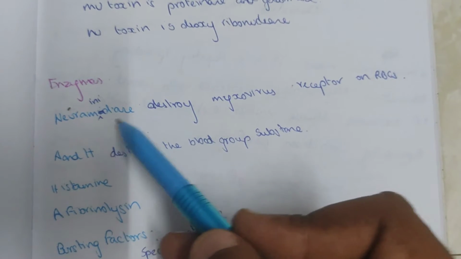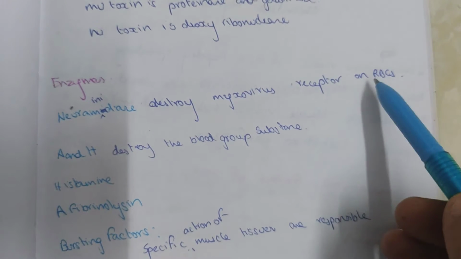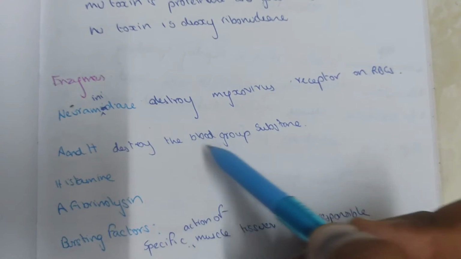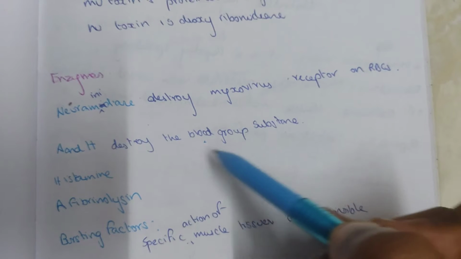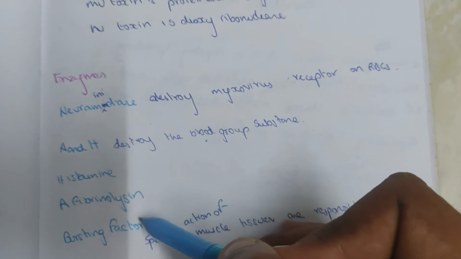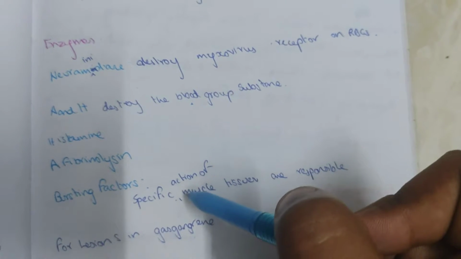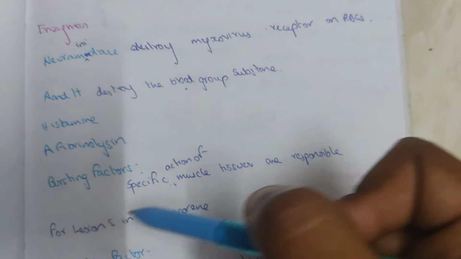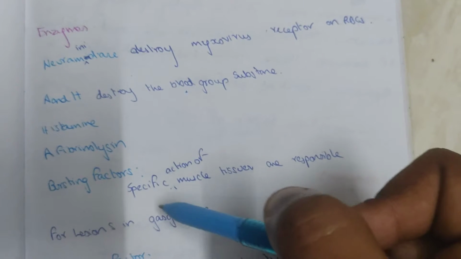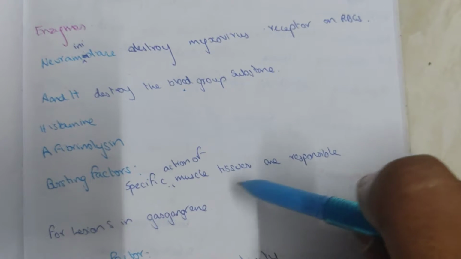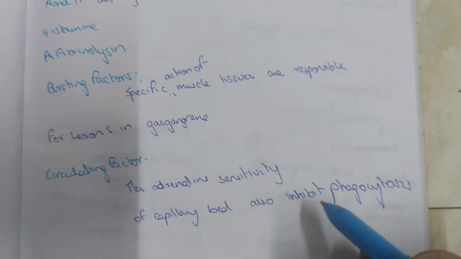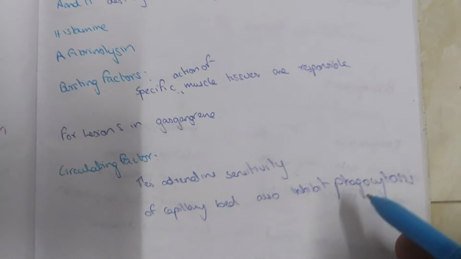Enzyme: neuraminidase destroys the myxovirus receptor present on RBCs. It also destroys the blood group substance. Hemagglutinin, fibrinolysin, and similar enzymes are also produced. Some factors have a specific action on muscle tissue and are responsible for the lesion of gas gangrene. Circulating factor: increases adrenaline sensitivity of the capillary bed and also inhibits phagocytosis.